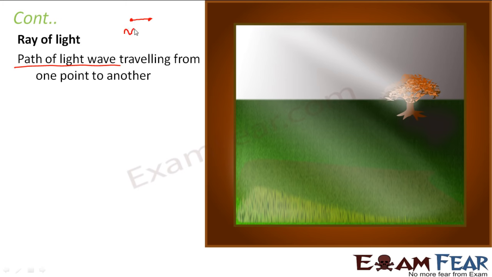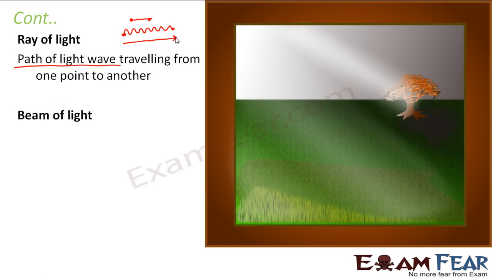Because my light wave is somewhat like this, let us assume. So this light wave traveled from this point to this point. So what is my ray of light? So we say that this is my ray of light. So the ray of light is not the light itself. It basically shows that this is the path through which the light wave traveled, right? So this is my ray of light.